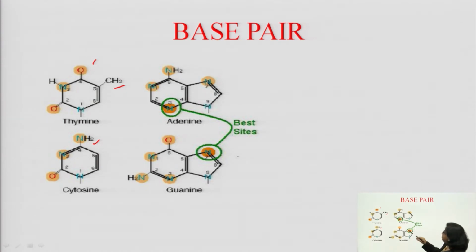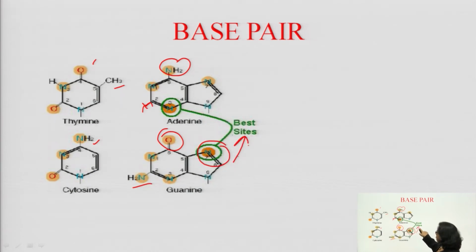Another pair is adenine and guanine. You see the structure of adenine and guanine, an almost similar structure, the only difference you see is here an amino group is there and here oxygen is there and here the amino group is missing. So, these are the purine bases, almost similar in structure. So, see the position, this is N7, 1, 2, 3, 4, 5, 6, this is the 7 nitrogen. So, the 7 nitrogen of guanine, this is the base site for nucleophilic attack.